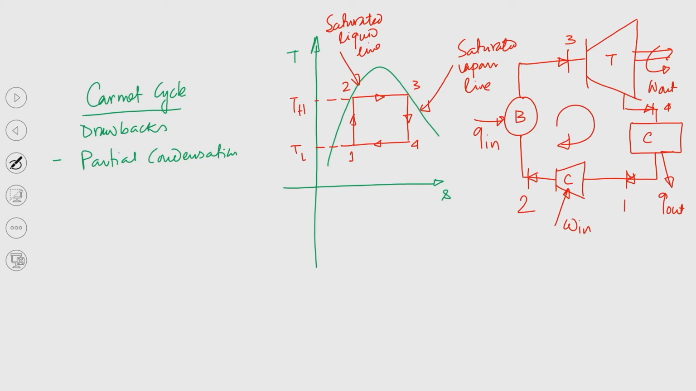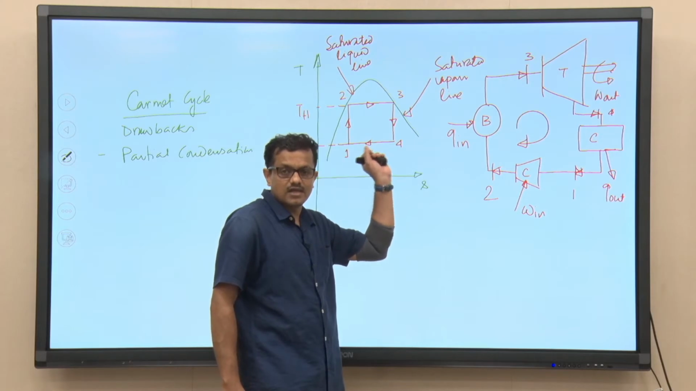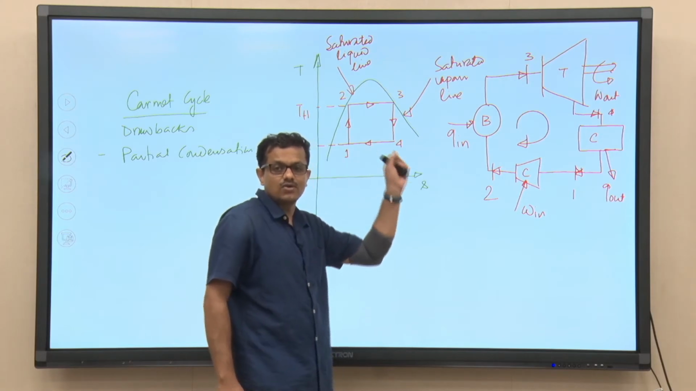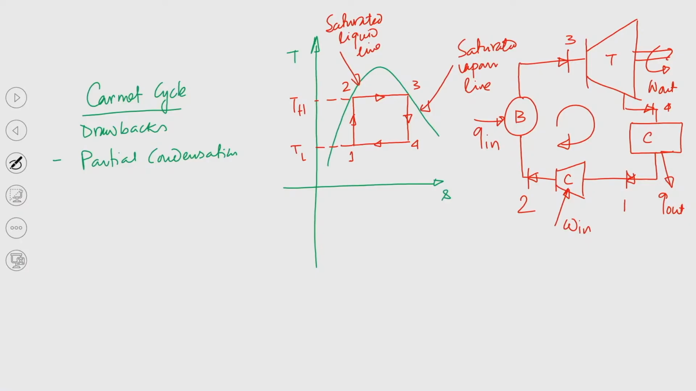Those we have studied in our thermodynamics course. So, the first drawback is that partial condensation is very difficult. We need to design the condenser in such a way, and we also need to have control on the condensation process itself, so that the condensation process will terminate at point 1. So, that is partial condensation.